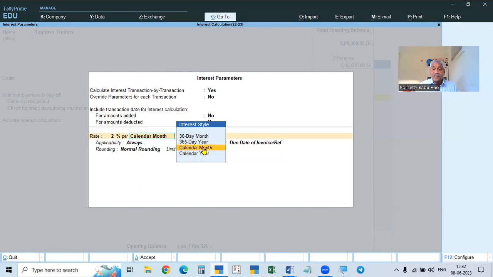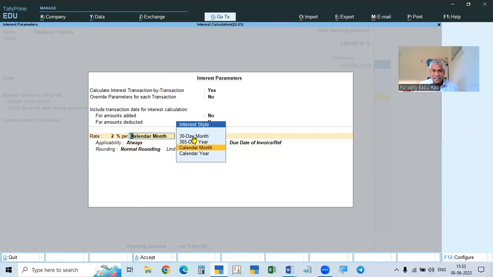If you take the calendar month, it will take the number of days in the month. So the previous day in the next month will be 1 month. So January 1st to February 1st will be taken. January 31st it will complete. February 1st is the next month. February 1st to March 1st is the month. February 28th is the month end, so March 1st is the next month. Like that, it will take the number of days into account and calculate that. That is called calendar month.